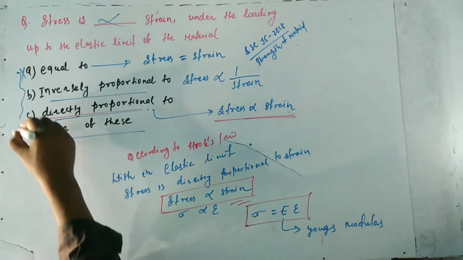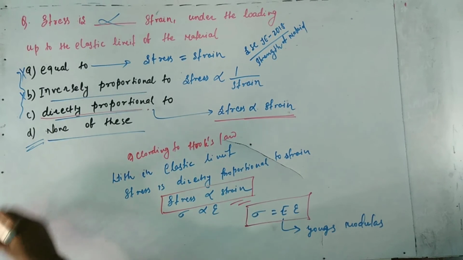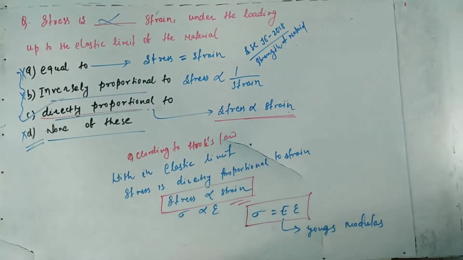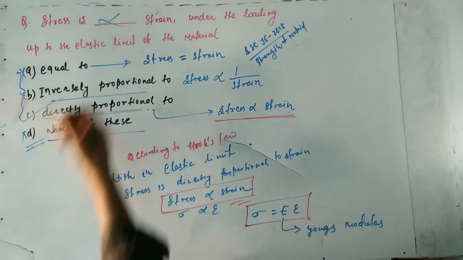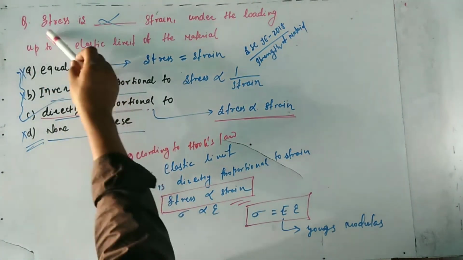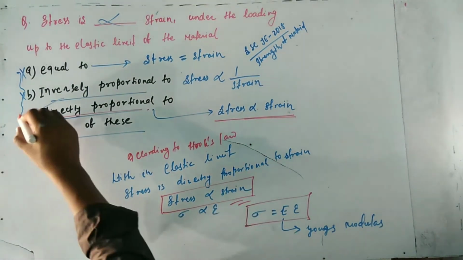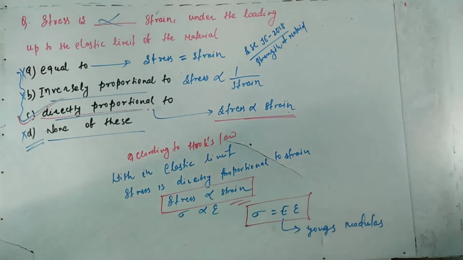Options A, B and D will be wrong. A stress is directly proportional to a strain under the loading up to the elastic limit of the material. So the answer will be option C.